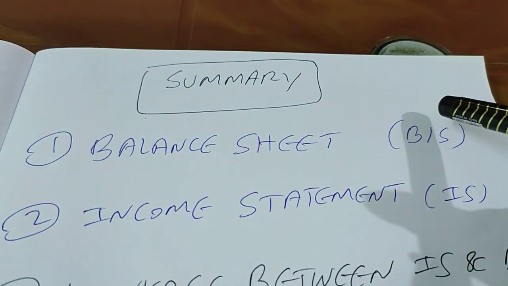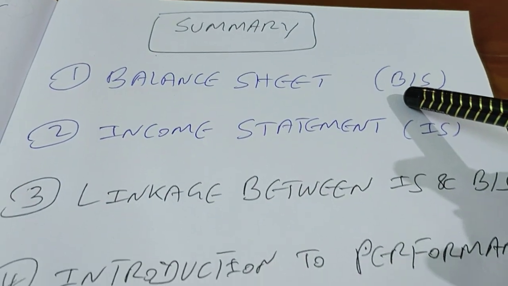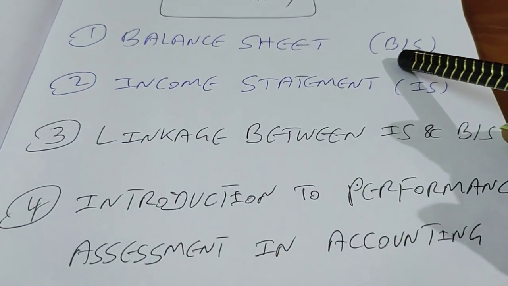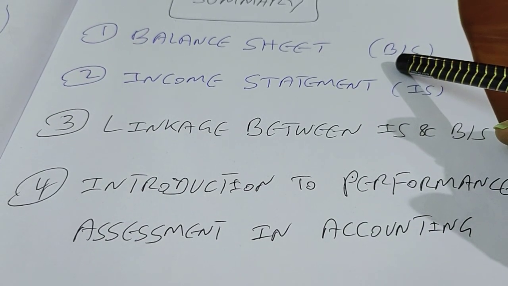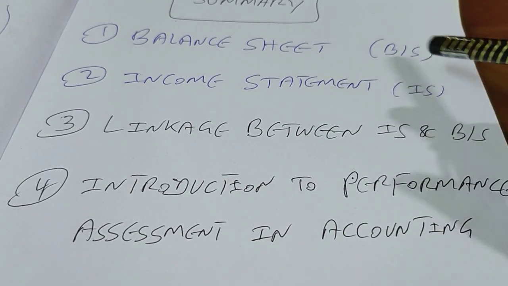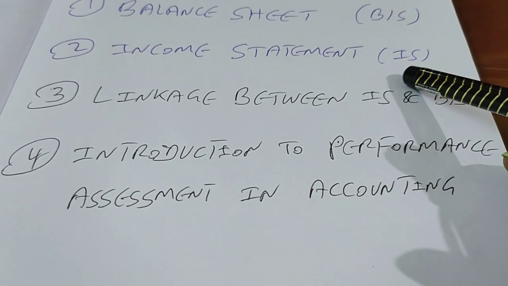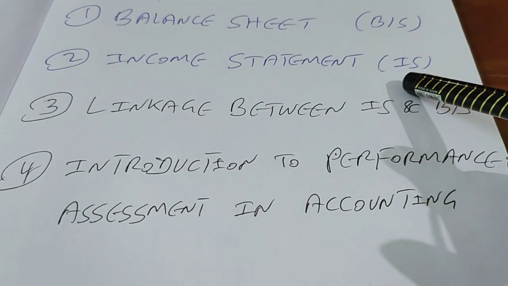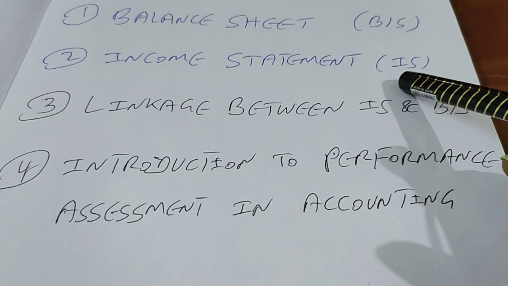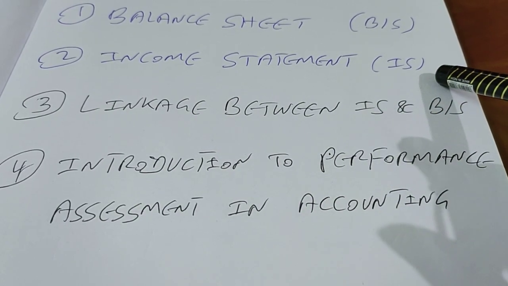So that's it, guys. In this video we have answered these questions: what is a balance sheet, what are the contents of a balance sheet, what are assets, what are the types of assets, what are liabilities, what are the types of liabilities, and what are the contents of owner's equity. We have also answered what is an income statement, what is the other name for the income statement, what are the contents of the income statement, what is the difference between revenue and gains, what is the difference between expense and loss, and what are the different revenue recognition methods.